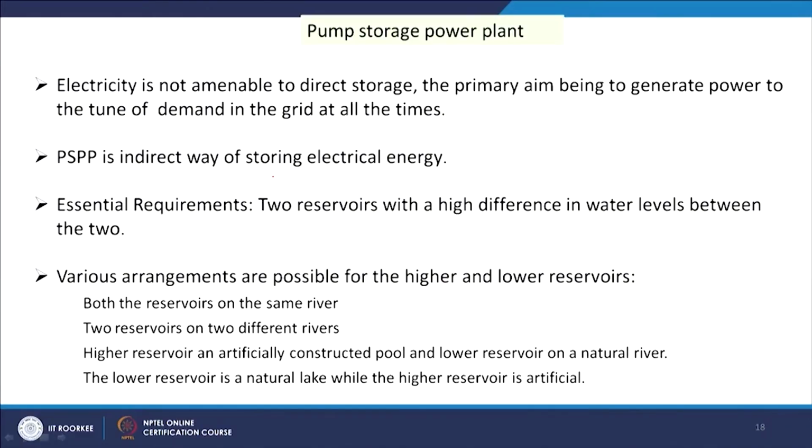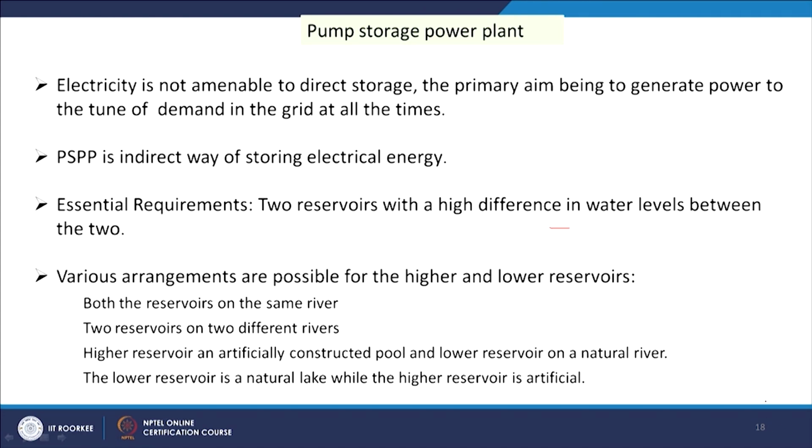Then the pump storage power plant. In this power plant, as you have mentioned, the water will be sent from the lower head to the upper head at high elevation to ensure the flow of water when meeting the peak load. This is an indirect way of storing electrical energy, and two reservoirs with a high difference in water levels are essential.